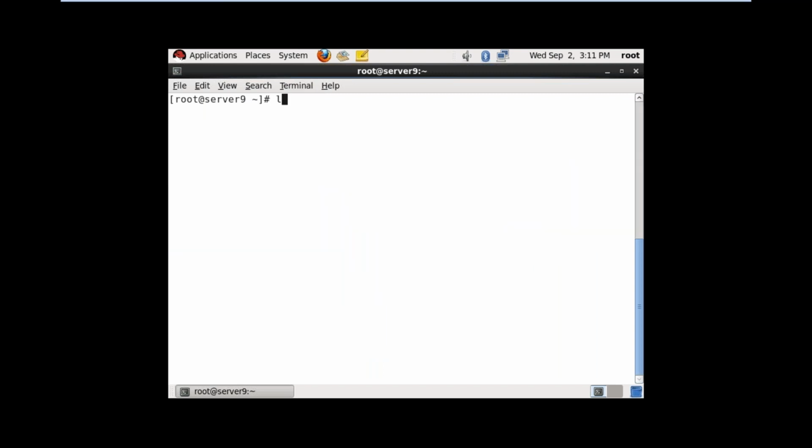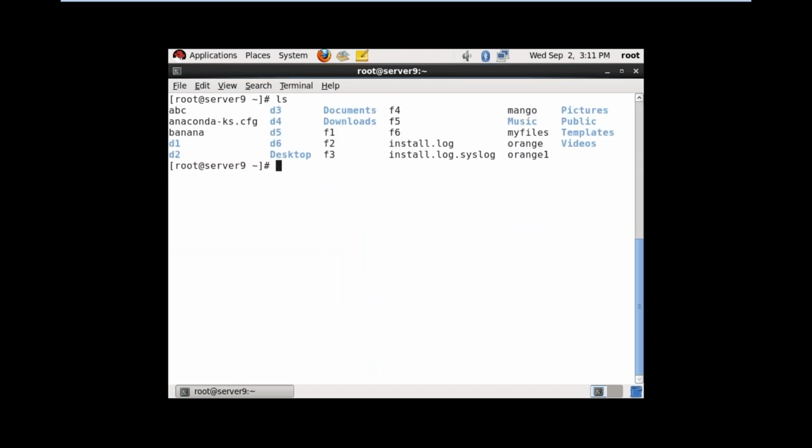Now the file is copied. What I want to do now, see here, there is a file apple under /home. Now I am in /root. I want to copy the file apple from /home to my current directory, my present directory.